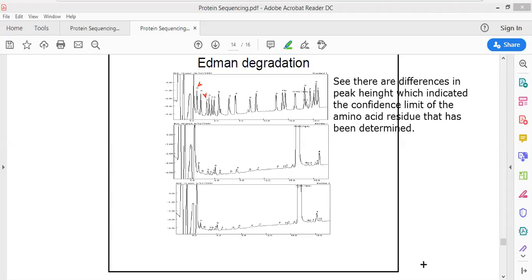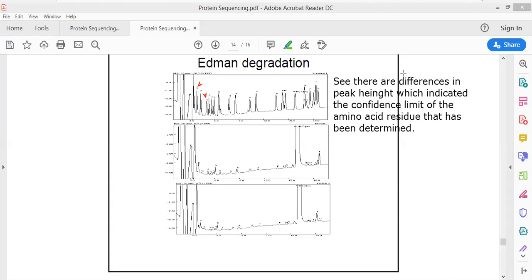So Shreya, the question that you asked was why there is a lot of deviation in the graph. There is a lot of deviation in the graph because Edman degradation can identify many amino acid residues very effectively. See, the majority of the amino acid residues have high peaks, meaning they can be effectively identified, and we have lots and lots of confidence that yes, these are the amino acid residues. But there are certain amino acid residues which appear low in the Edman degradation. That means their confidence level at these points is very low. This is why Edman degradation is being done, and these are the graphs which are being made.